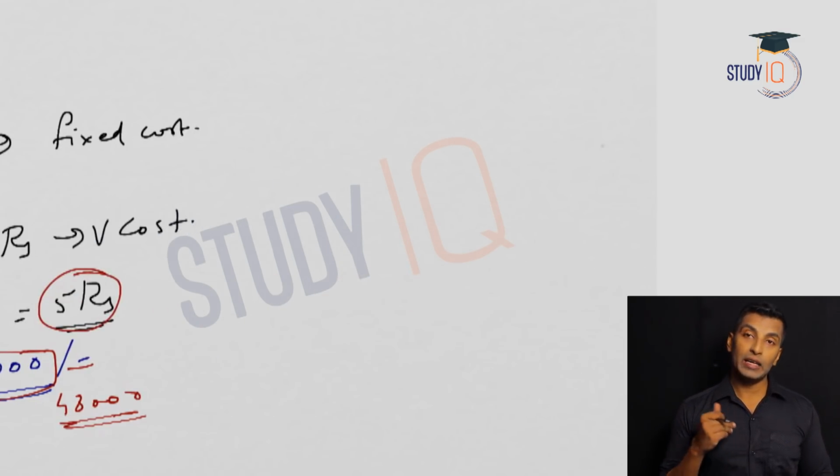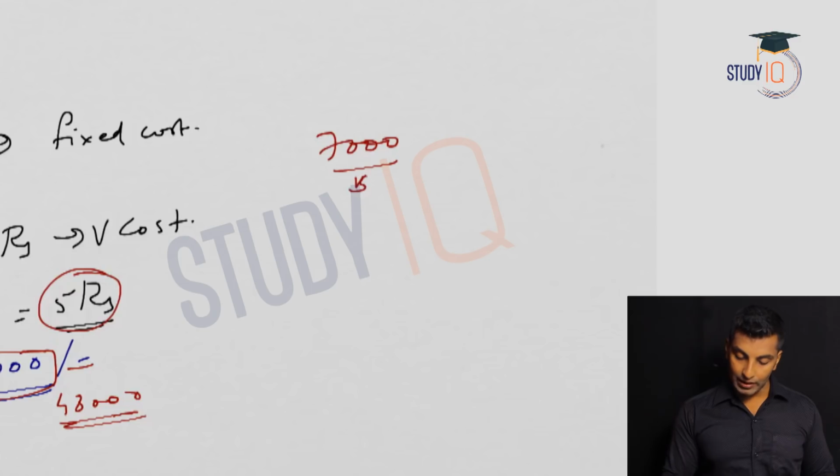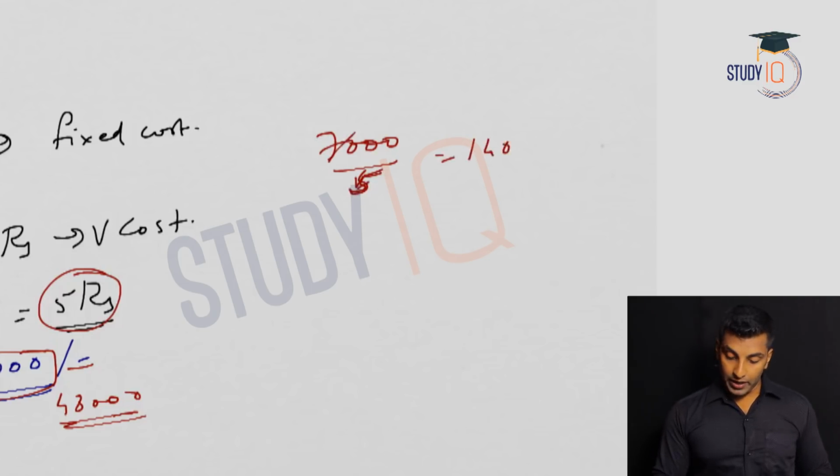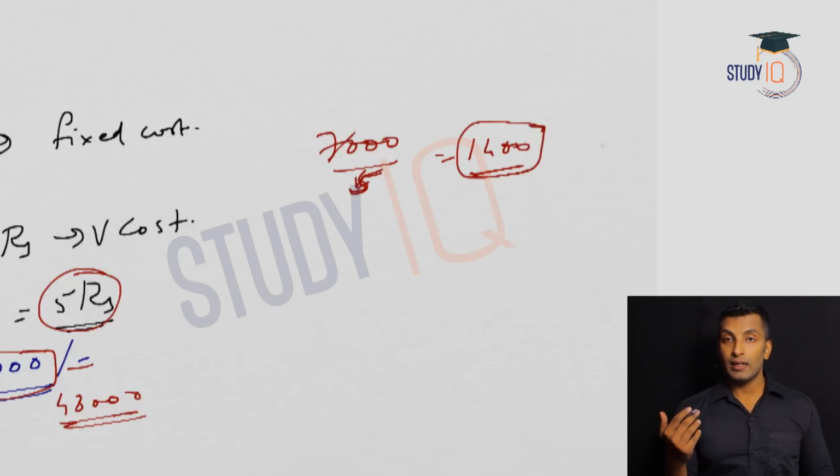Now how many items do you need to sell to recover the 7,000? The 7,000 is the fixed cost, divided by the margin, which is 5. So what do you get? You get 1400. So you need to sell 1400 items to recover the fixed cost. That means whatever you sell after 1400 is your profit. If you are selling below 1400, that's your loss.